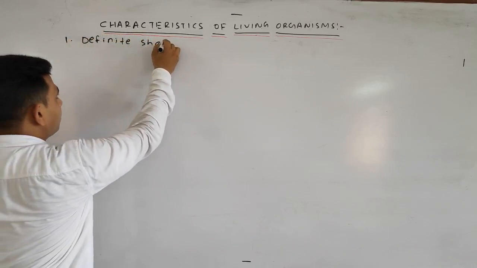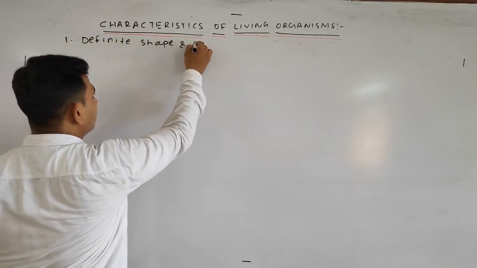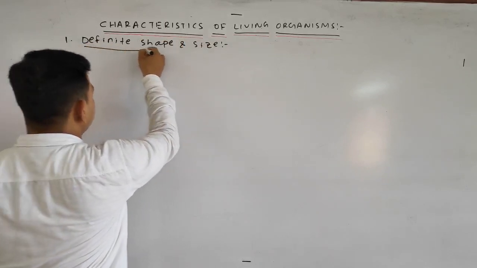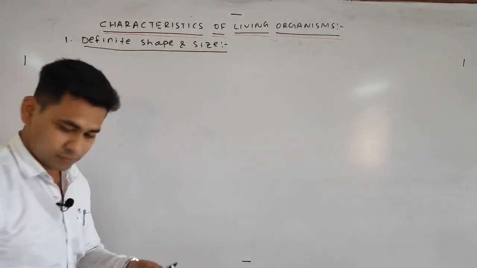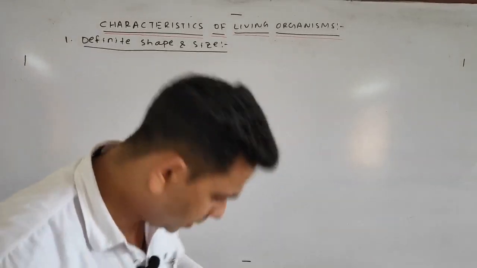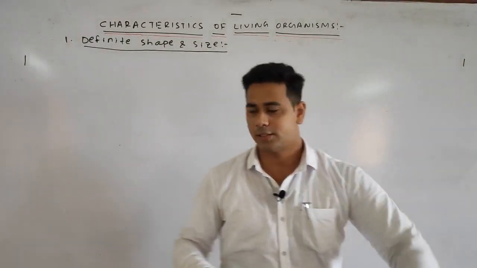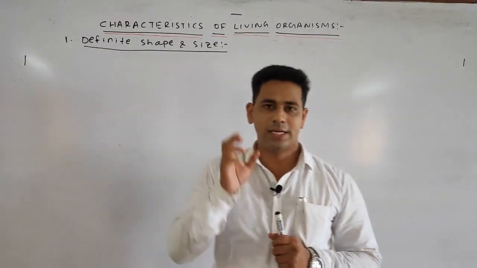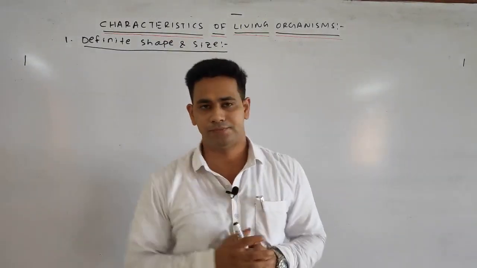Presence of definite shape and size means what? A living organism has a definite shape and size.